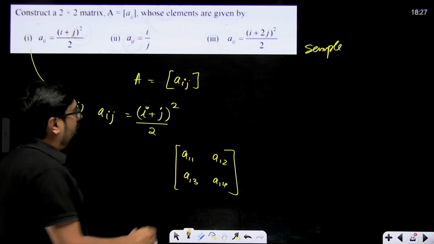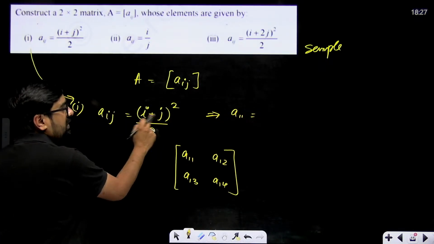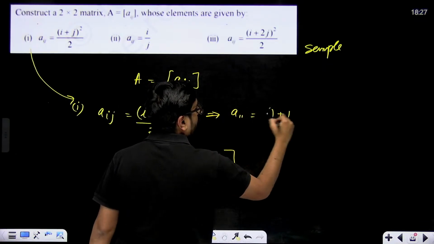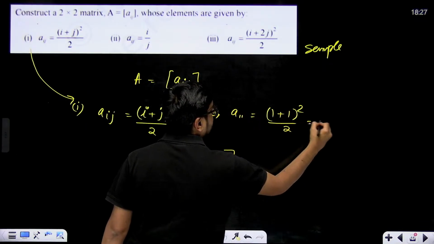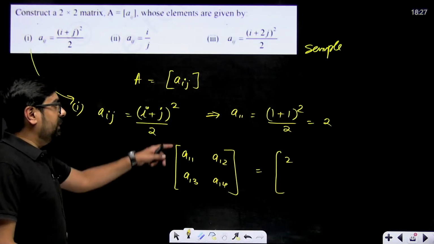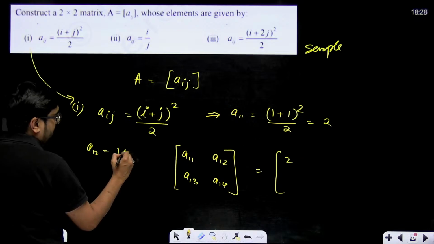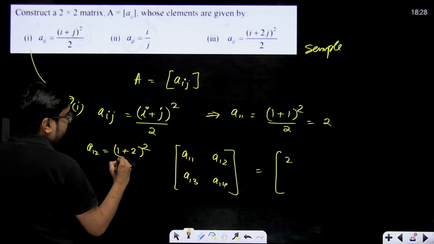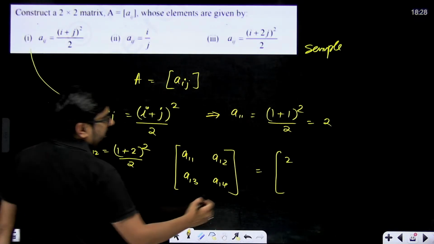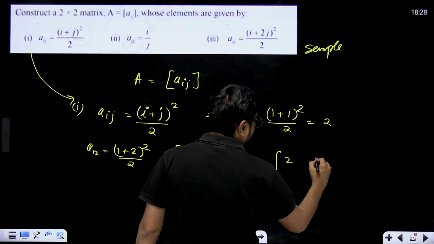Correct? So what will be A11? We can simply calculate A11 from here. i is 1, j is 1. So (1 plus 1) whole square divided by 2, that means 4 divided by 2. So it will be 2. A11 will be 2. Similarly, A12 will be (1 plus 2) whole square divided by 2, that means 9 by 2. So this will become 9 by 2, or we can write 4.5.